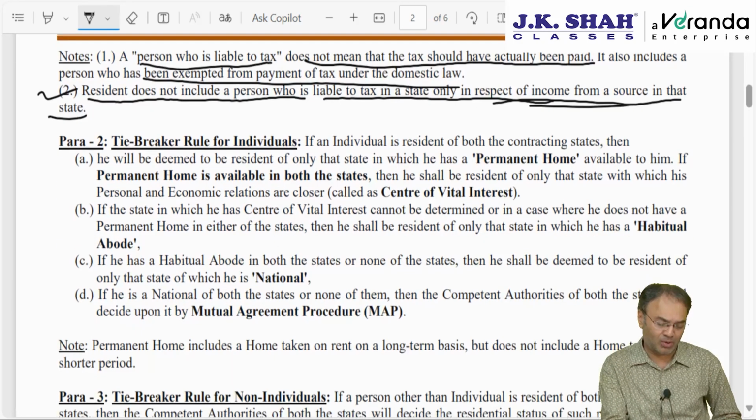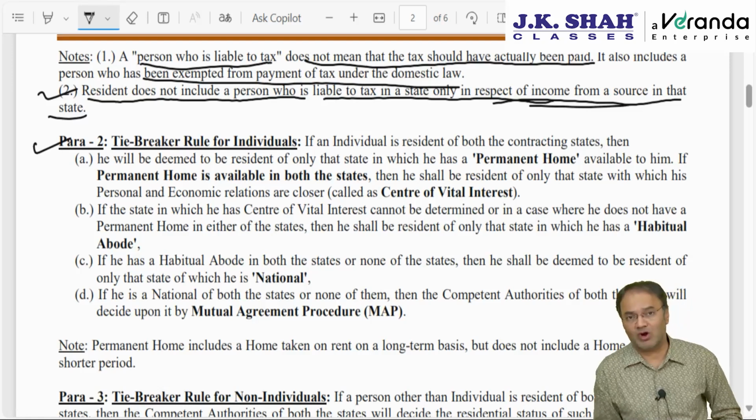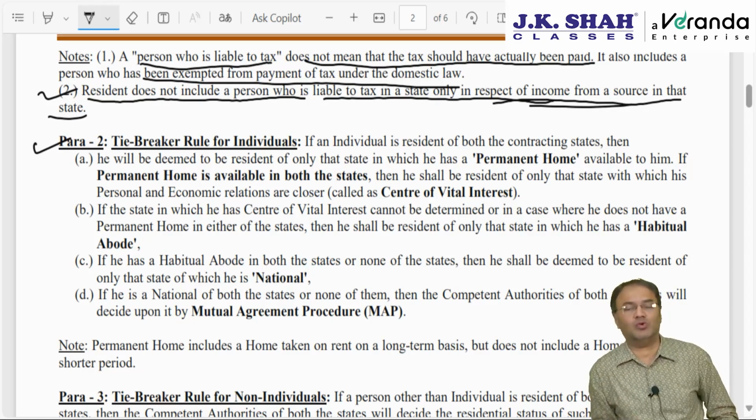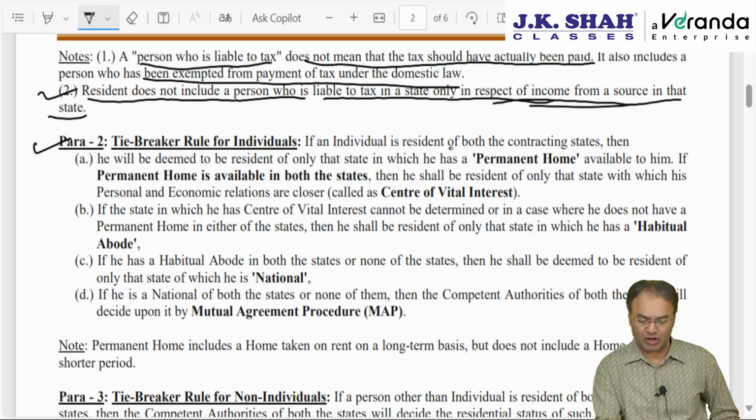Para 2 and 3 are important about tiebreaker rule, which we have already done in the DTAA chapter. Para 2 applies to a situation where the assessee is an individual, and being an individual, he turns out to be resident of both the contracting states.